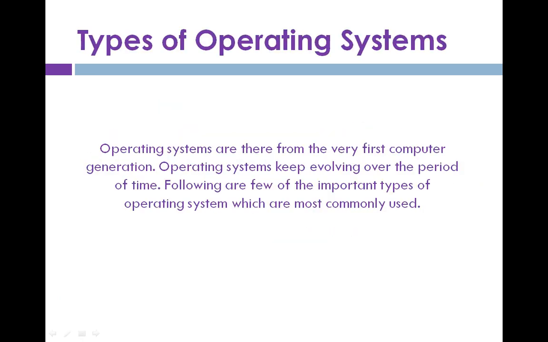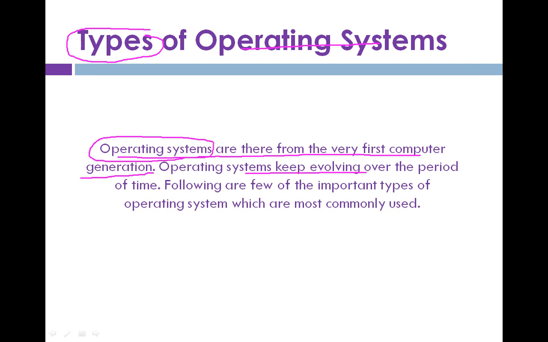Now let's see another topic, that is types of operating system. As I discussed earlier, there are different topics which I discussed today, that is definition, then functions. Now the next one is types of operating system. As the name advises, types means kinds, different categories of operating system. Operating systems have been there from the very first computer generation. When the computer started, from that onwards, operating system is in demand.